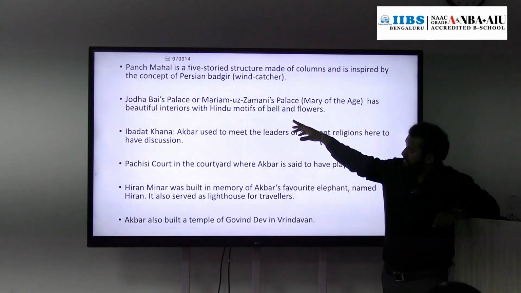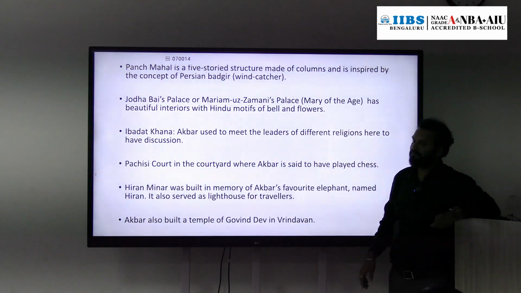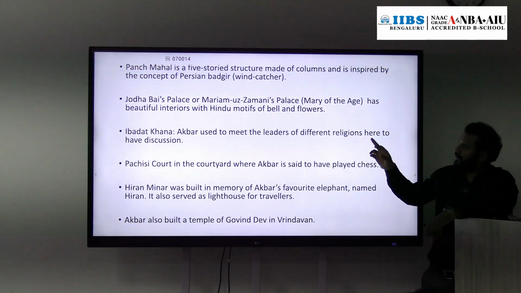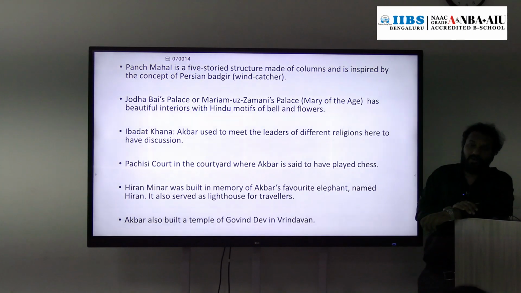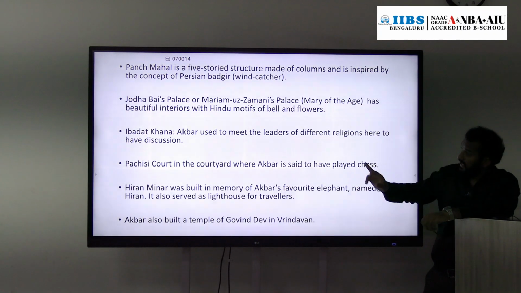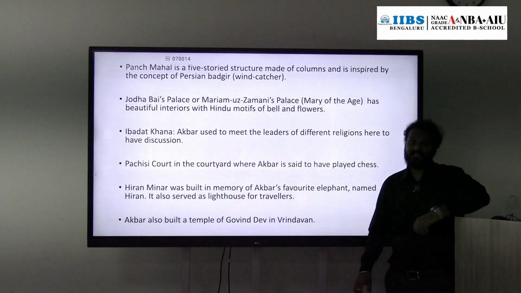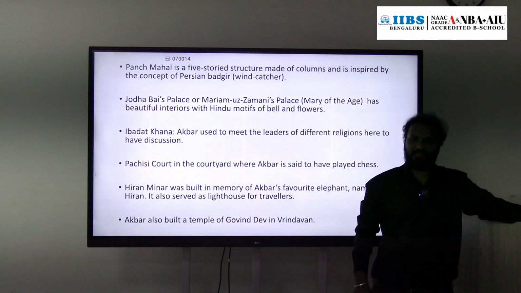And Jodhabhai Palace is also there. Jodhabhai, or Mariam Uz Zamani, which is her converted name. That palace consists of Hindu motifs like bells or flowers. Okay, so that is an Ibadat Khana, 1575. That is also present in Fatehpur Sikri.